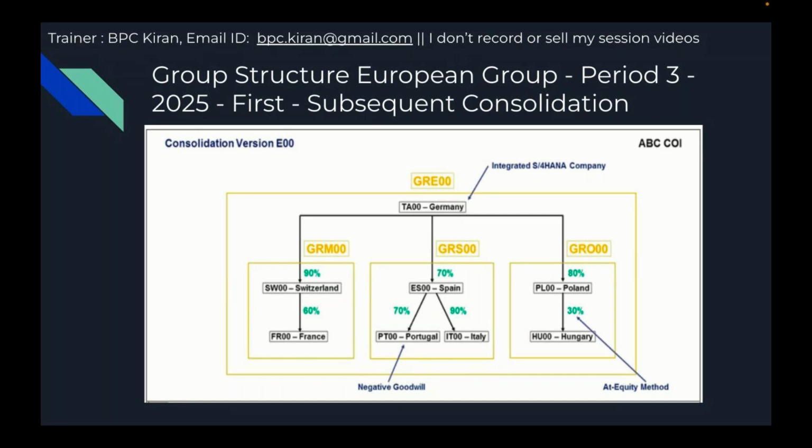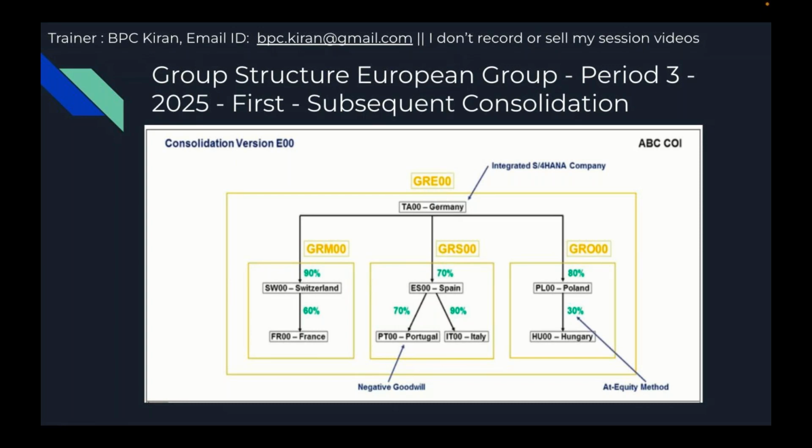Now in the activity based, it is going to generate one entry, an investment adjustment entry, so investment in subsidiaries moves to investment in associates, more or less. Also, in subsequent consolidation the system is going to post some entries: net income, and minorities in net income calculation.